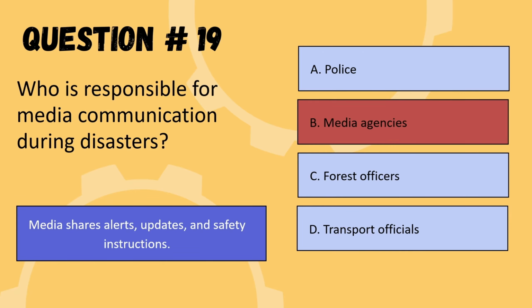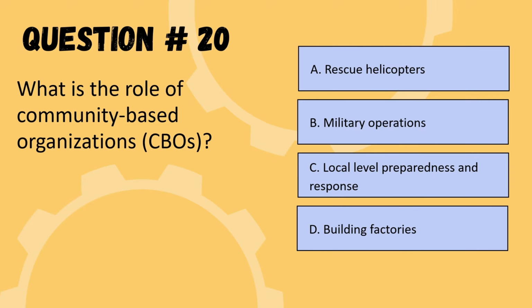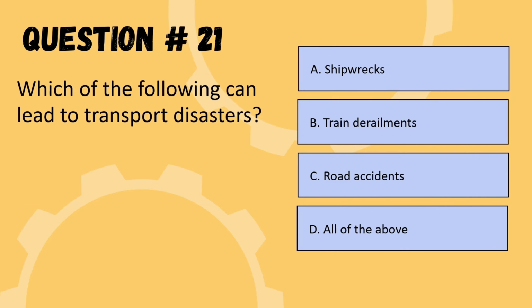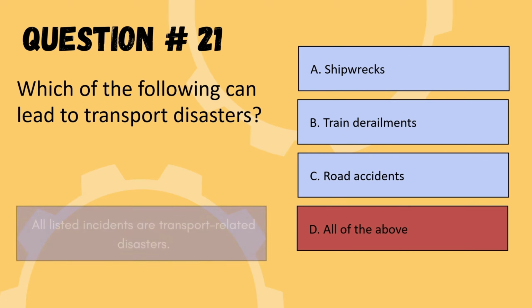So we are moving to the next question. What is the role of community-based organizations? So the options are rescue helicopters, military operations, local level preparedness and response, or building factories. So the correct option is option C, local level preparedness and response. So we are moving to the next question. Next question is, which of the following can lead to transport disaster? Options are shipwrecks, train derailment, road accident, or all of the above. So the correct option is option D, all of the above.